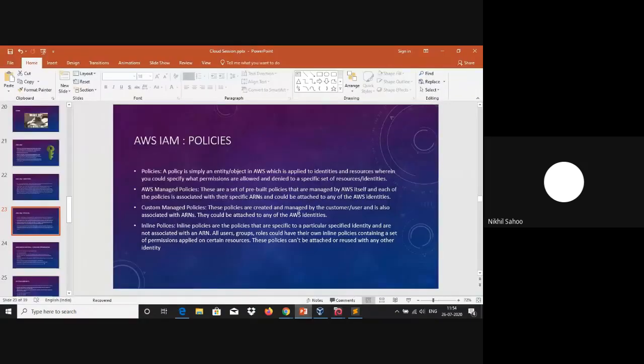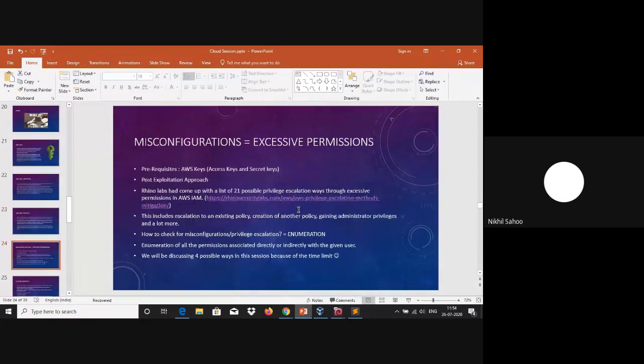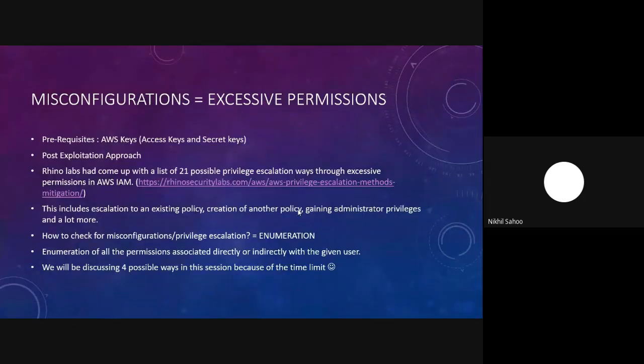So that was all about policies. And now when we talk about misconfigurations in your AWS IAM, what we mean is that misconfigurations are nothing but excessive permissions provided by our administrators or someone of higher authority. For checking for misconfigurations, one thing you must have is your AWS keys, which include your access key and secret key, because it is a post-exploitation approach.